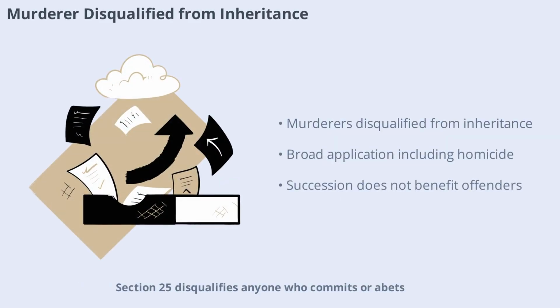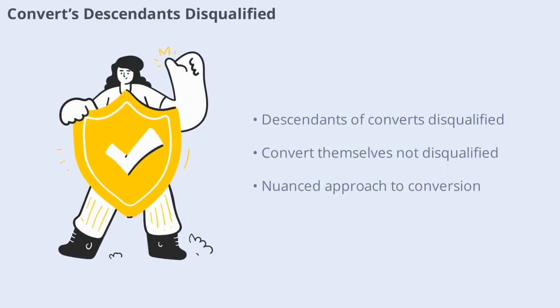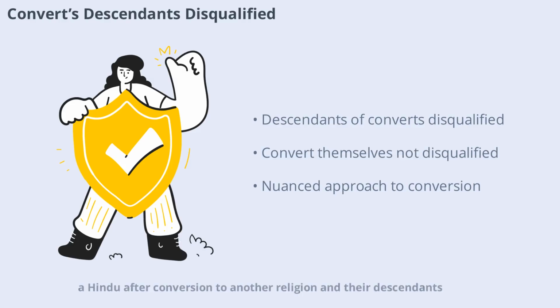Section 25 disqualifies anyone who commits or abets murder from inheriting the property of the victim. The law applies broadly, including culpable homicide, and ensures that succession does not benefit those responsible for the death of the intestate.